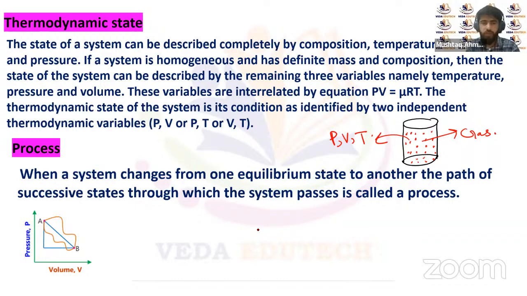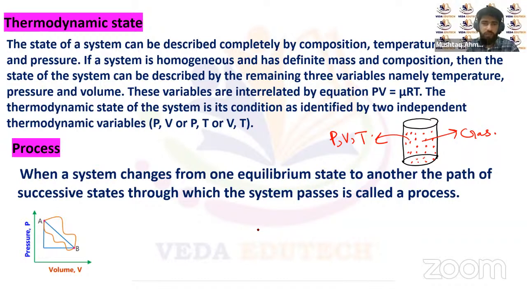In the case of ideal gases, if we know the pressure and the volume, then we can know the temperature of the system. If we know the volume and temperature, then we can know the pressure of the system. So these are the three thermodynamic variables which actually define the state of a system.